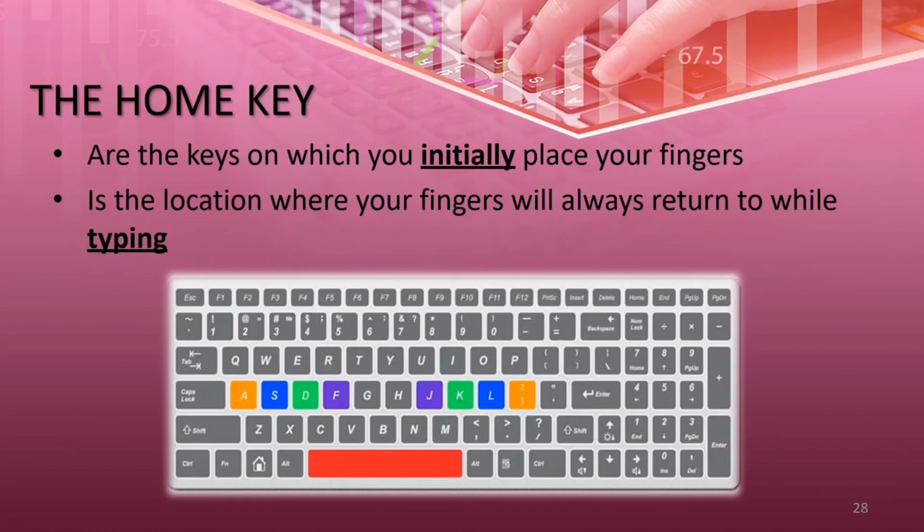Put on the space bar. Yes, it is the first position and the home position where we have to put our hands. Whenever we are sitting at the computer and touching our keyboard, we have to touch only these keys, the home keys, A, S, D, F, J, K, L and semicolon, and the last one, the space bar, is the location where your fingers will always return to while typing.